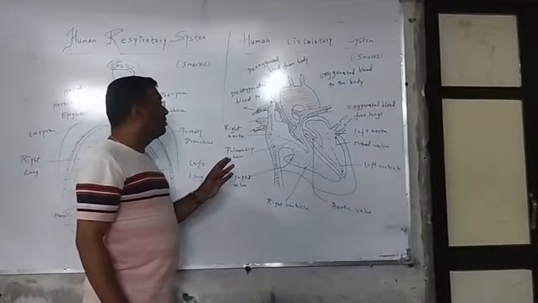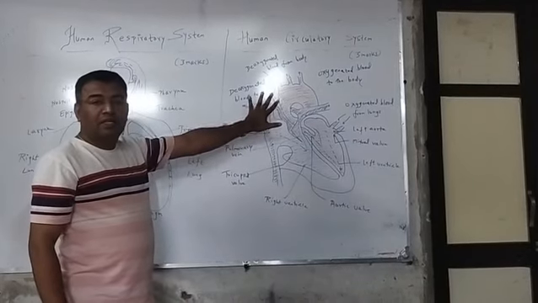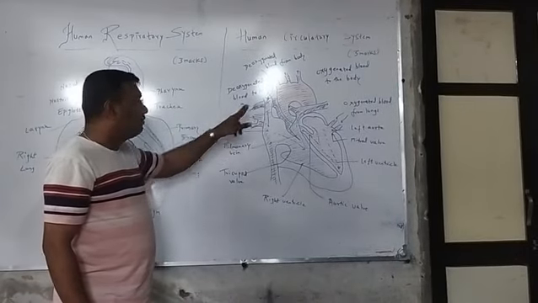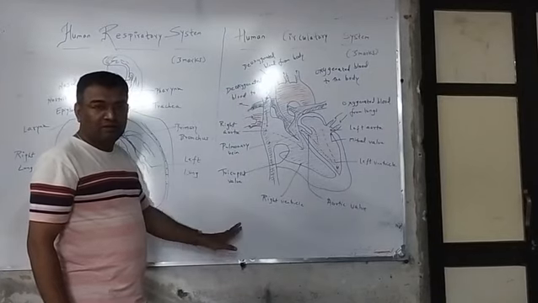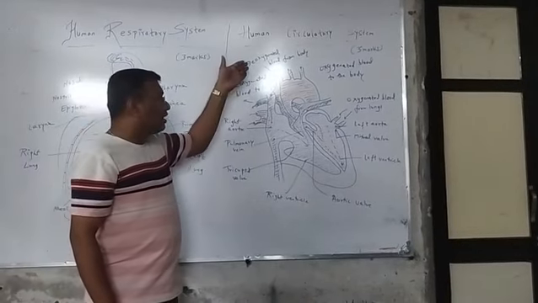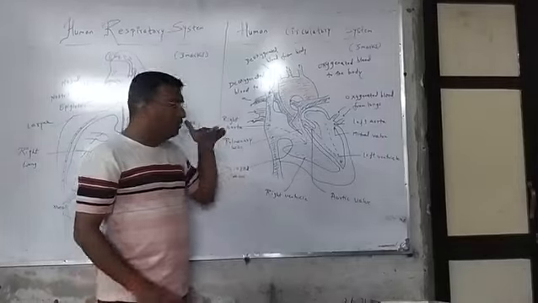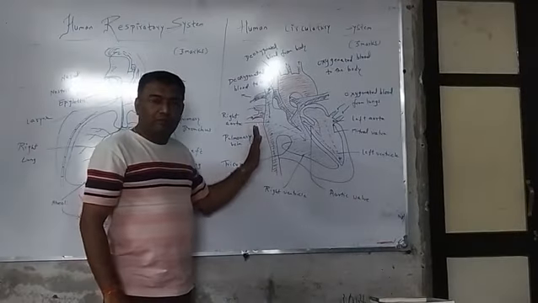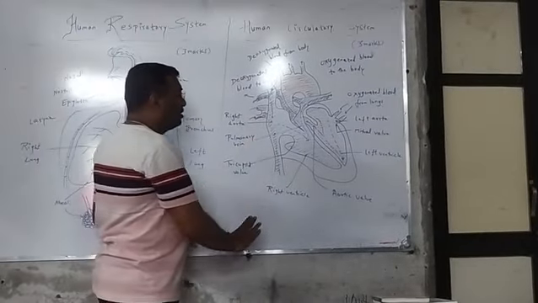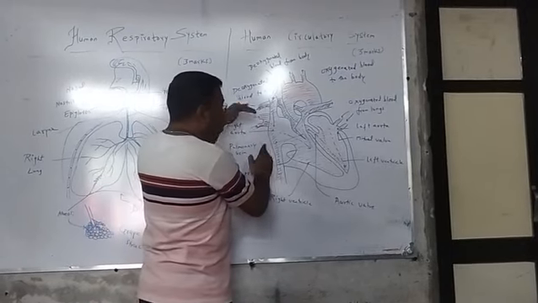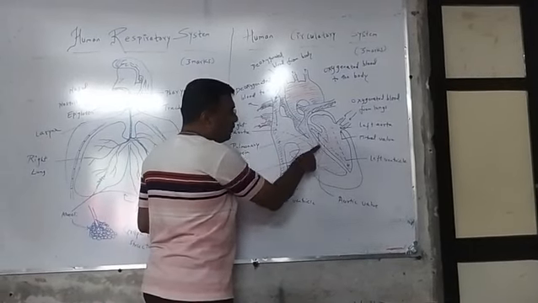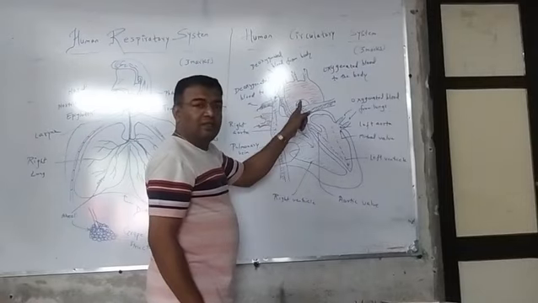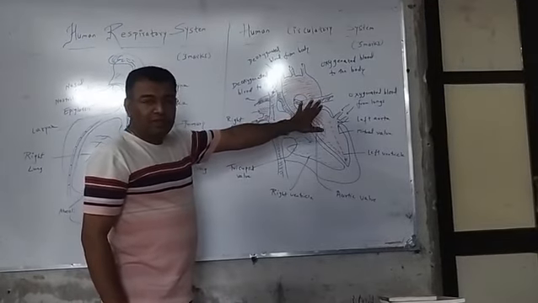When we are discussing the heart, we will discuss the major mechanism of the circulatory system. We have two different veins, superior vena cava and inferior vena cava. Superior vena cava takes the blood from the upper part of the body. Inferior vena cava takes the blood from the lower part of the body. You can see here the blue color representing the deoxygenated blood and the red part indicating the oxygenated blood.